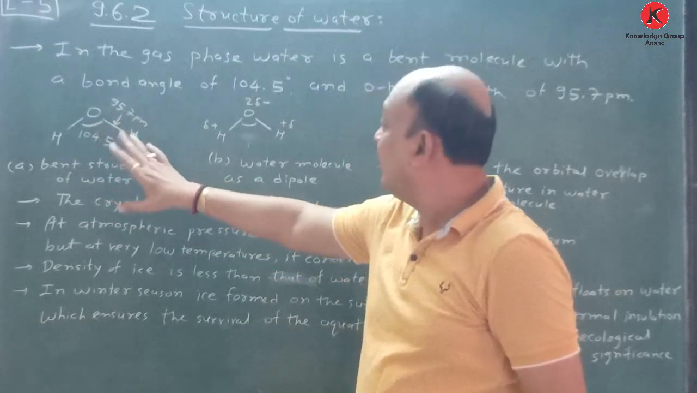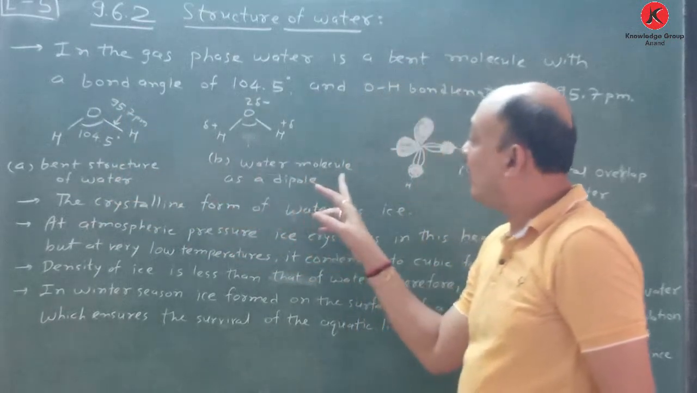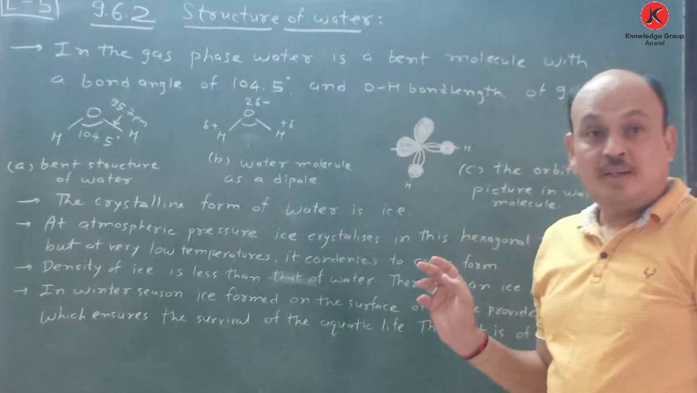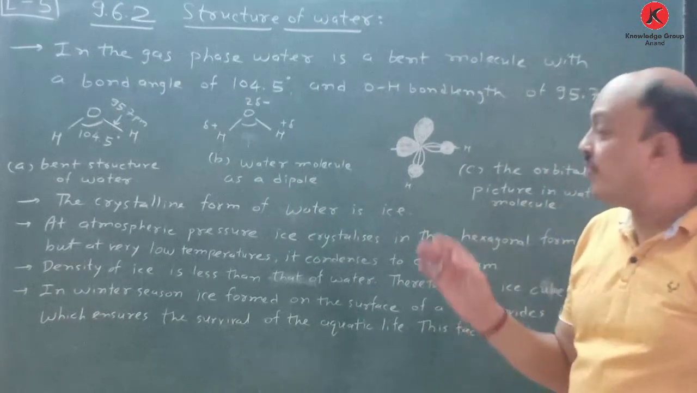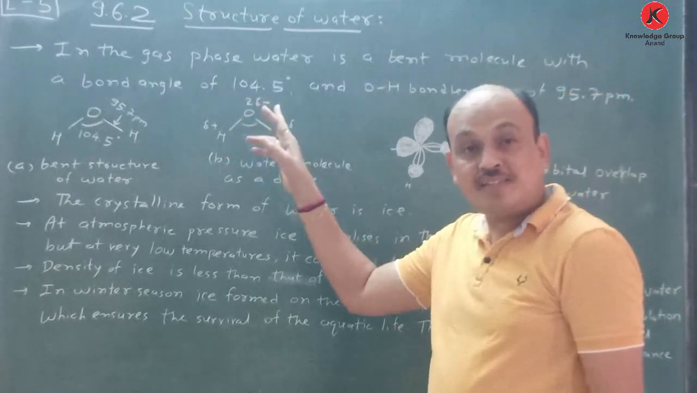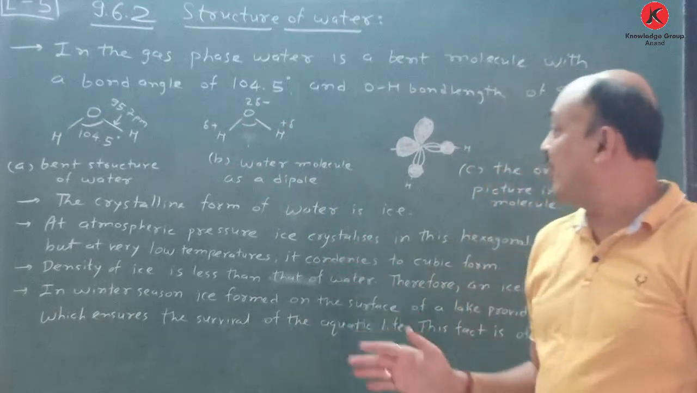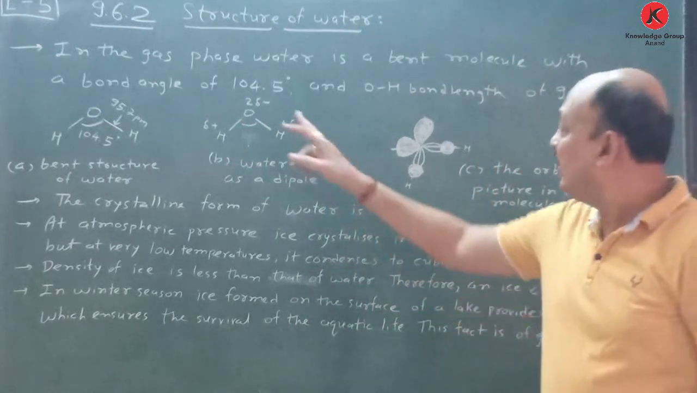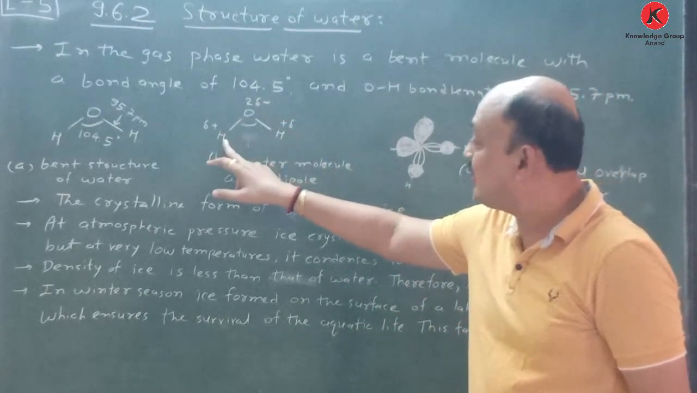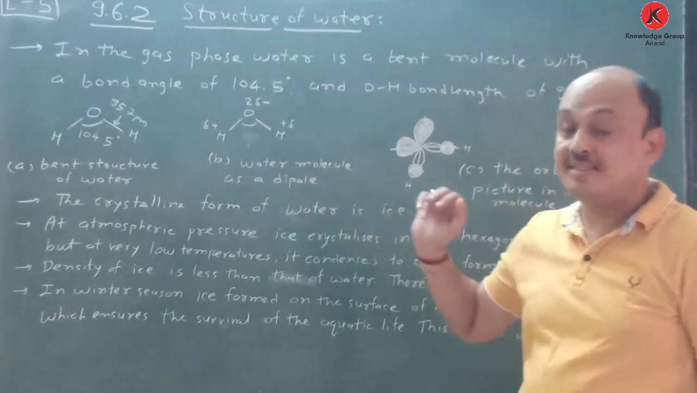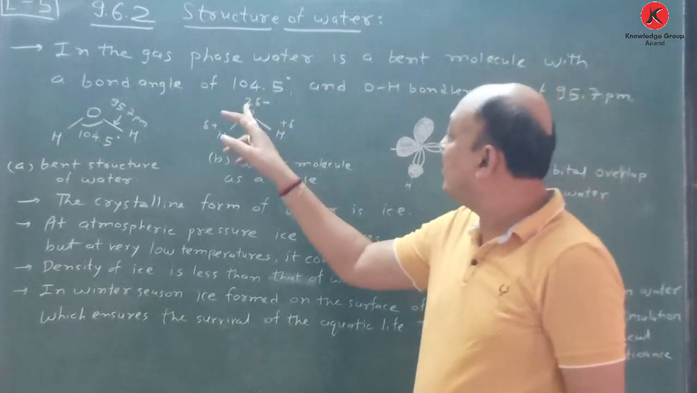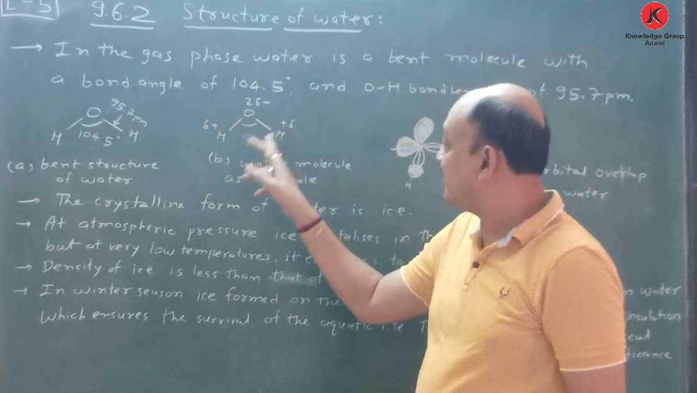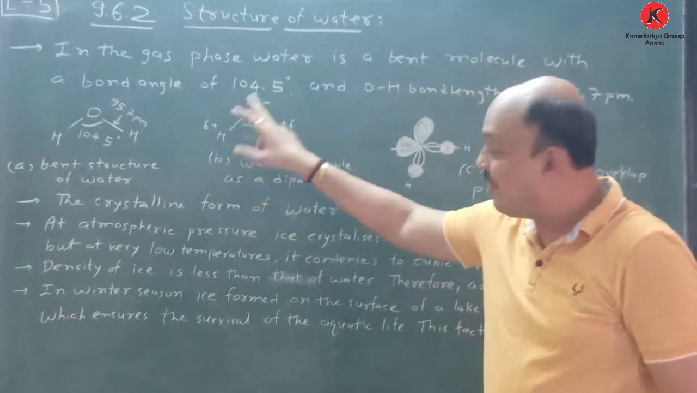Another point: the water molecule as a dipole. Oxygen is more electronegative as compared to hydrogen, and that's why oxygen possesses partial negative charge (2 delta minus) and hydrogen possesses partial positive charge (delta plus) electron density, and due to that, positive and negative poles are there.